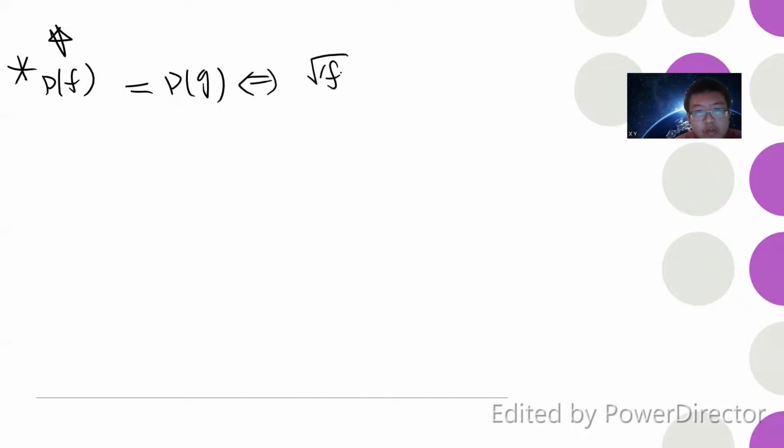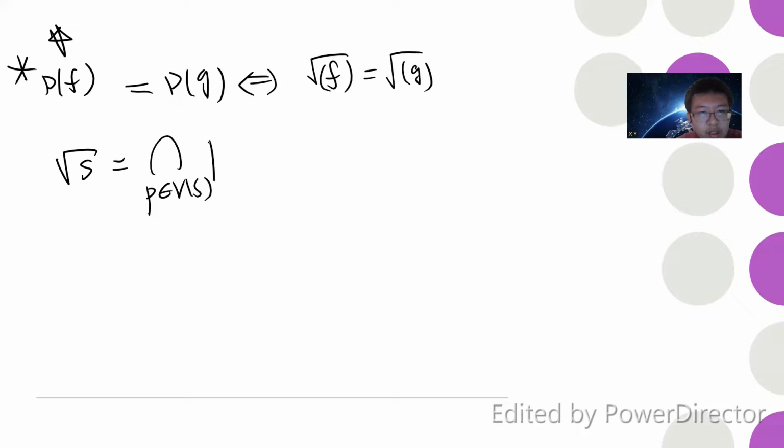Okay, and another property, which is also most importantly used, is that D(f) and D(g) are the same if and only if the square root of f, the radical of the ideal generated by f, is the same as the radical of the ideal generated by g. And this is basically a mysterious formula that I will prove in our videos: the radical of S is the intersection of all the prime ideals belonging to V(S).